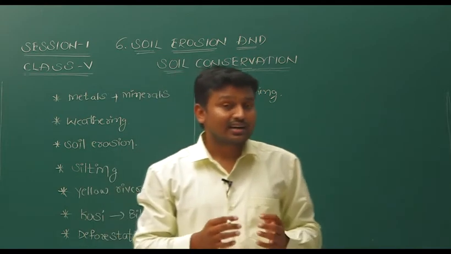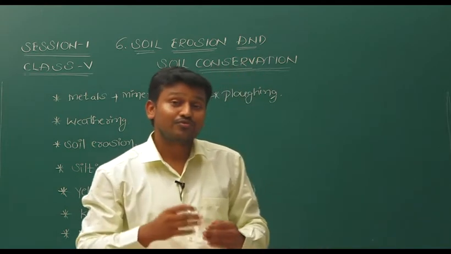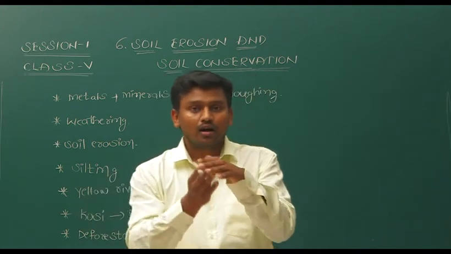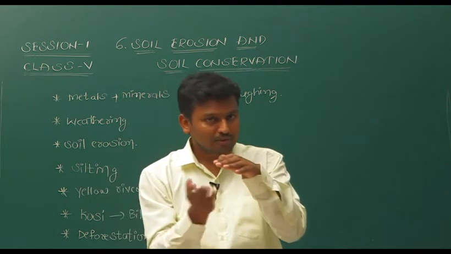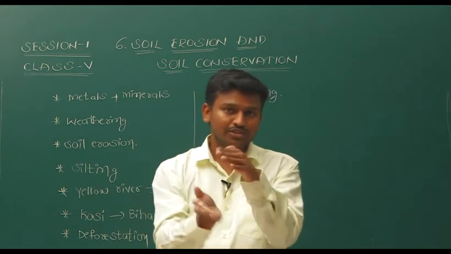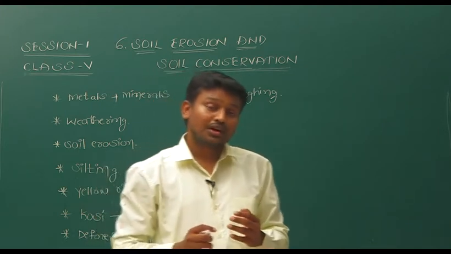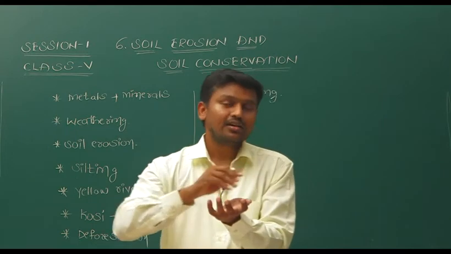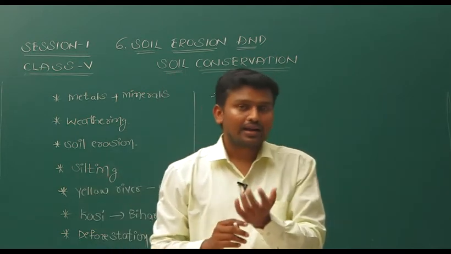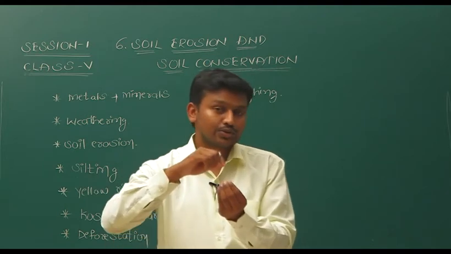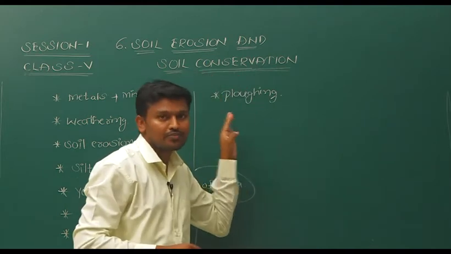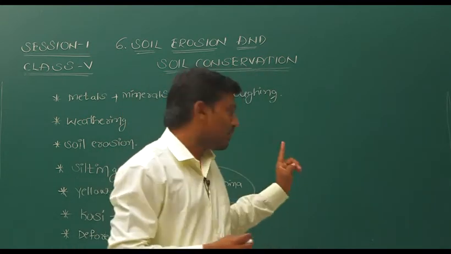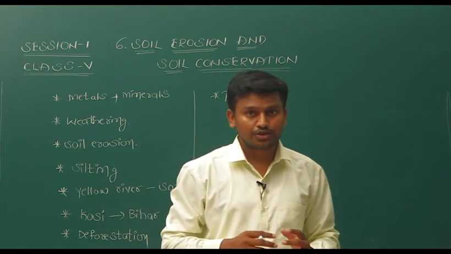Before we start cultivation in our land, we first plow. Plowing means we change the soil, bringing the bottom soil to the top. With that, what happens? The soil which was at the bottom comes to the top, and the nutrients present there help the small saplings get nutrients easily. So, generally we plow our fields before we start farming, and this plowing also causes soil erosion.